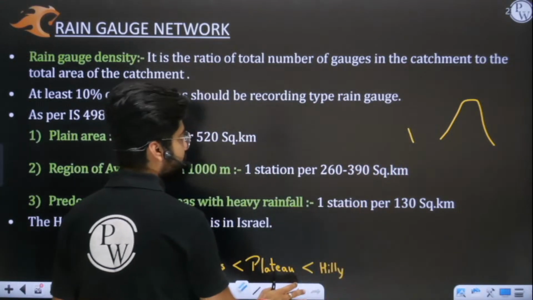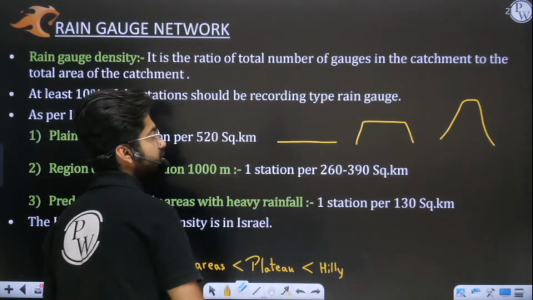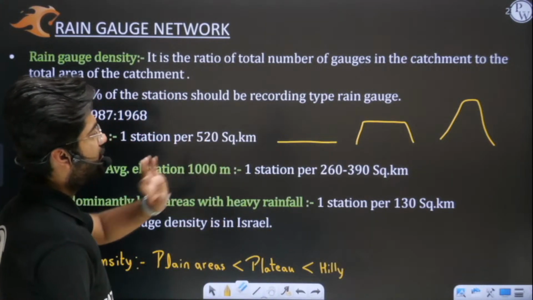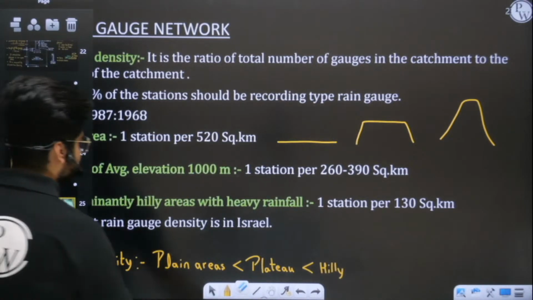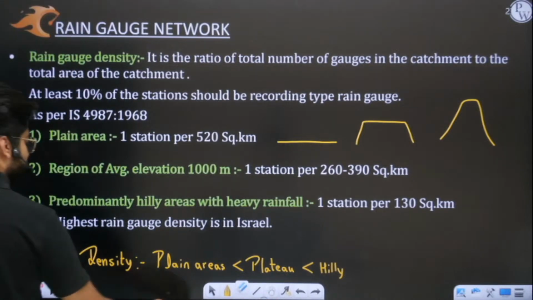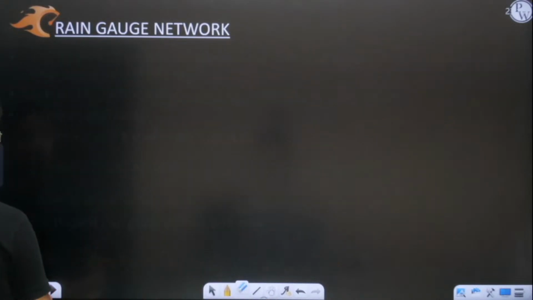Let me not remove this diagram. It should be there with annotation. So I hope this entire slide is very clear to you. This is the data which is given to you according to the code. So I hope this codal provision is very clear to you.